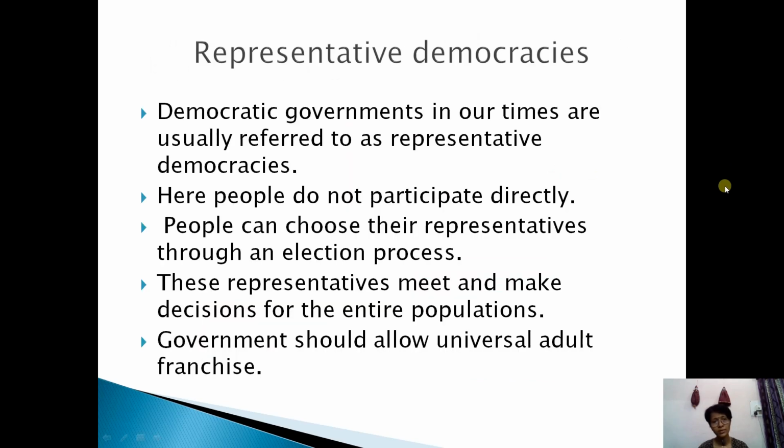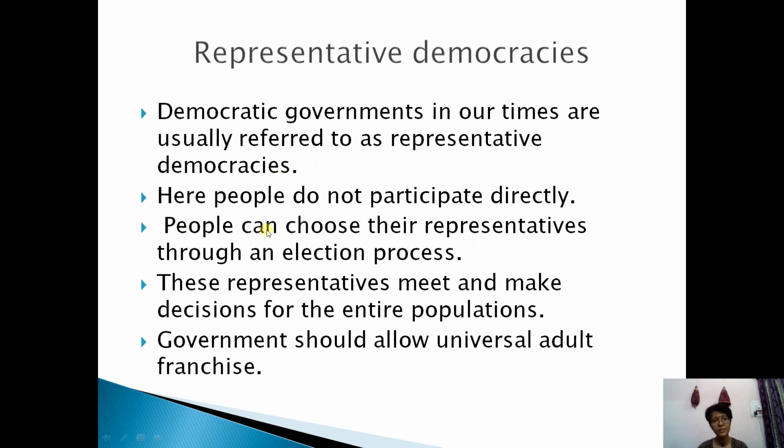This democracy, nowadays we usually call representative democracy. Why? You see here, democratic governments in our times are usually referred to as representative democracies. That means people do not participate directly. They send representatives to form the government.